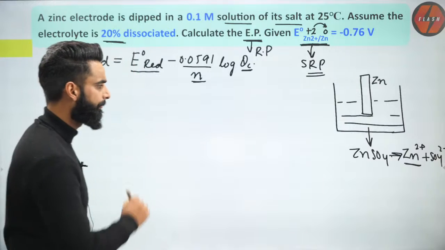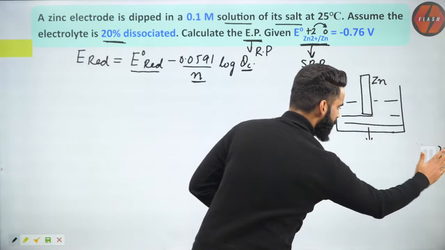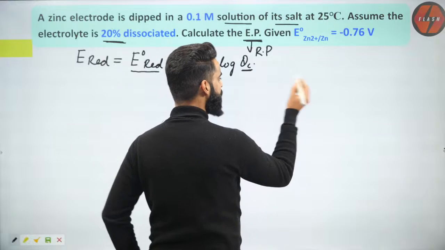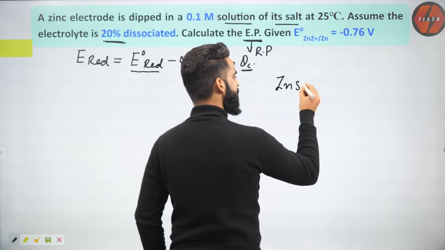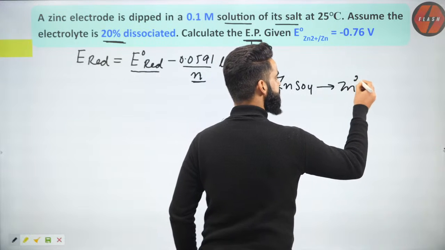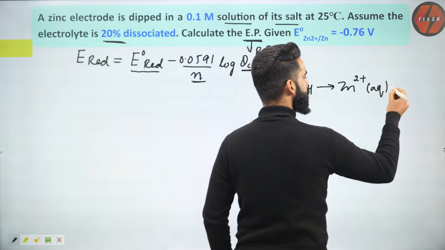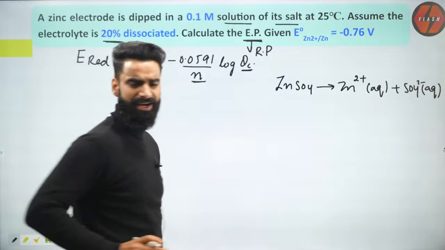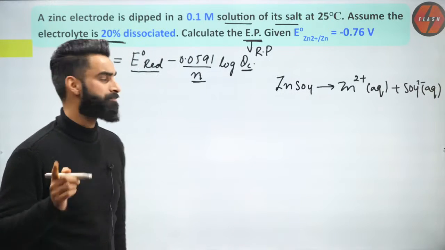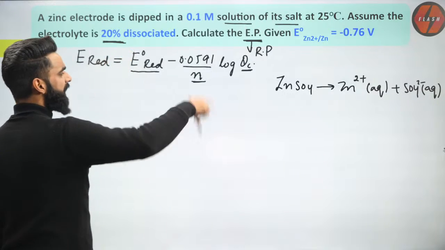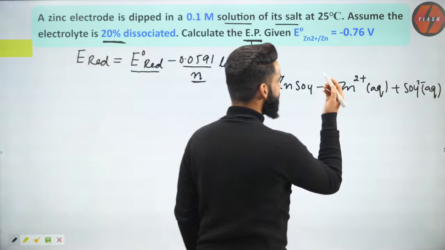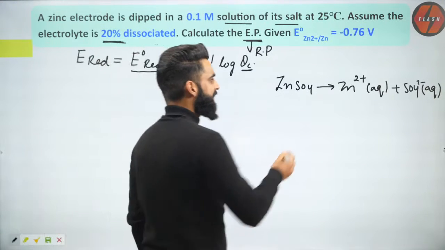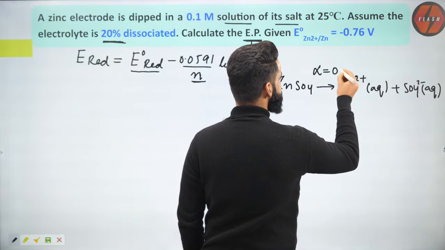Now, the first thing, the electrolyte which I have right here in the container is zinc sulfate. This zinc sulfate gets dissociated into its ions, Zn2+ aqueous plus SO4 2- aqueous. This is the reaction which is going to happen. In the question, it's mentioned that only 20% of the electrolyte is getting dissociated. If 20% is dissociated, can I say the degree of dissociation is simply 0.2?